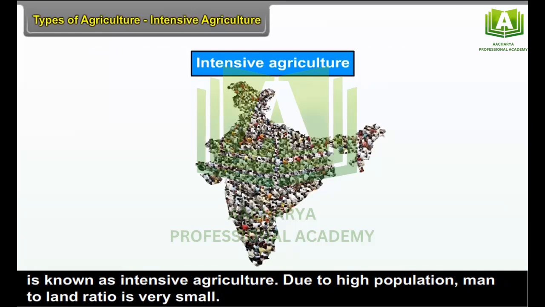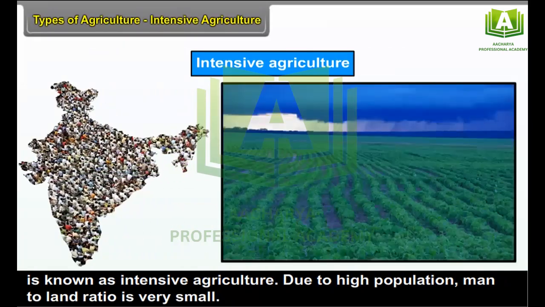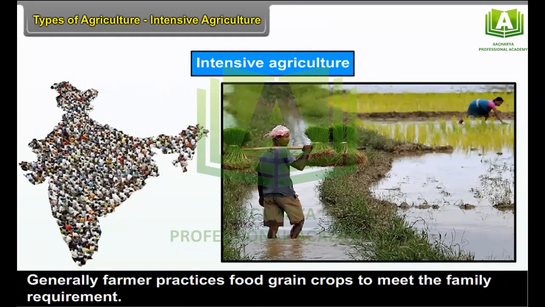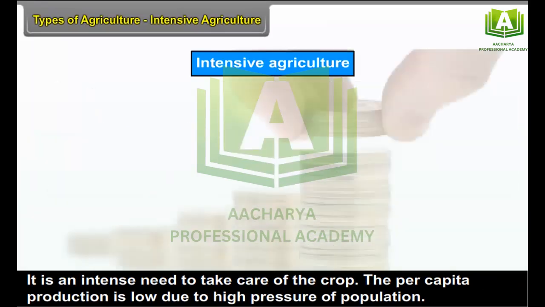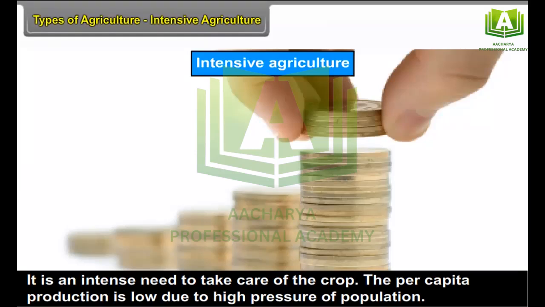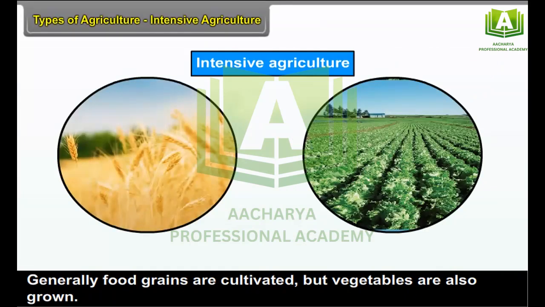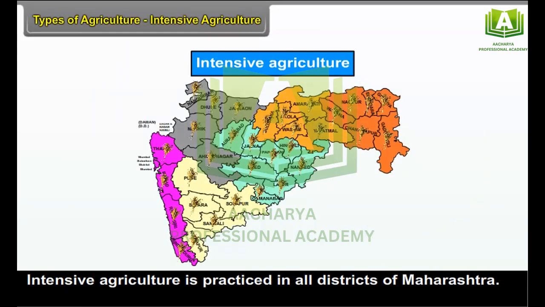Due to high population, the man-to-land ratio is very small. Generally, the farmer practices food grain crops to meet the family requirement. It is an intense need to take care of the crop. The per capita production is low due to high pressure of population. Generally, food grains are cultivated, but vegetables are also grown. Intensive agriculture is practiced in all districts of Maharashtra.